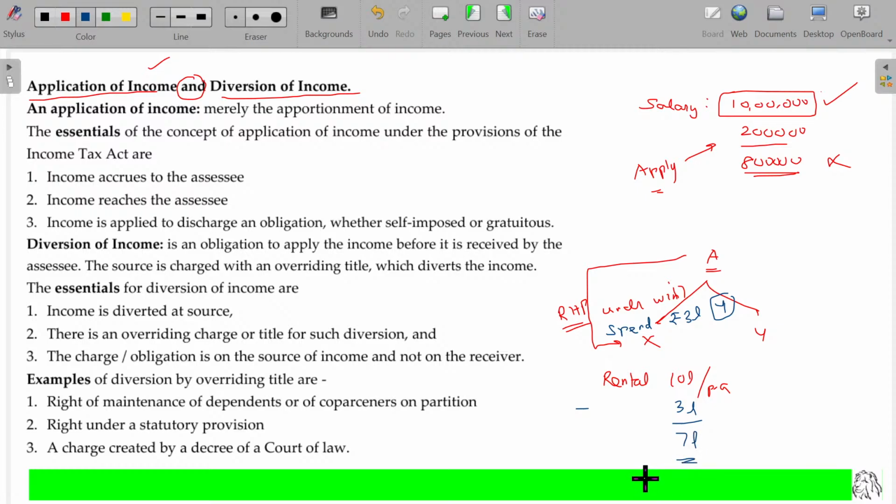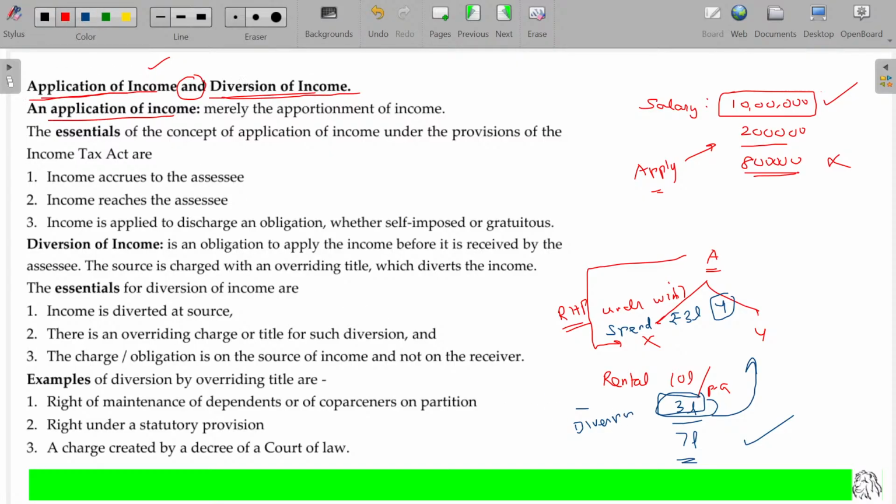Now what about my rental income here? Is it 10 lakhs or 7 lakhs? In this case, my income is only 7 lakhs. Because on this 3 lakhs, I don't have any control. As per the will direction given by my father, I can enjoy the residential house property completely, provided I have to spend some money for the maintenance of my brother or my mom, whatever the scenario may be. This 3 lakhs is for Y as per the legal requirement. Then it is called diversion. It will be named as diversion, not application. You have to understand the difference between application and diversion.